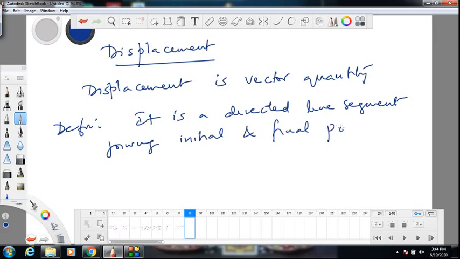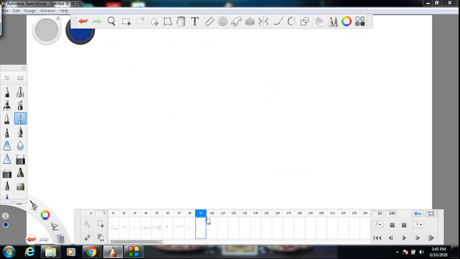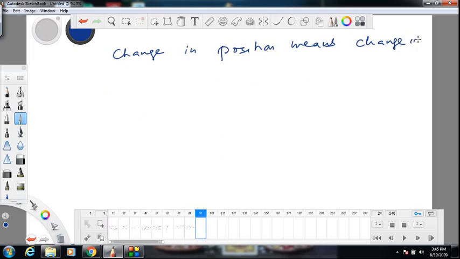This is one way you can define displacement. A directed line segment, not a simple line segment, joining the initial and final points. Or it is change in position. What does change in position mean? Change in position means change in position vector.